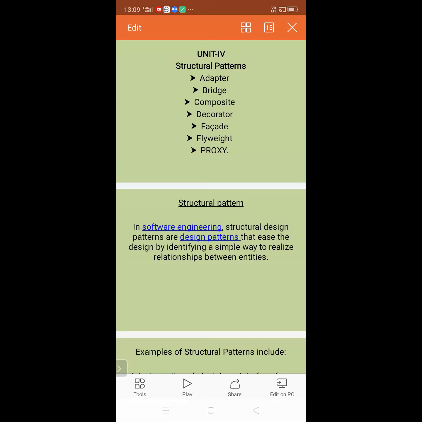And another thing, composite. Here we are using only one object. Actually that object consists of more than one object. So that means it is actually like a tree structure. So a tree structure type of hierarchy is maintained there, but it can be viewed like only a single object.